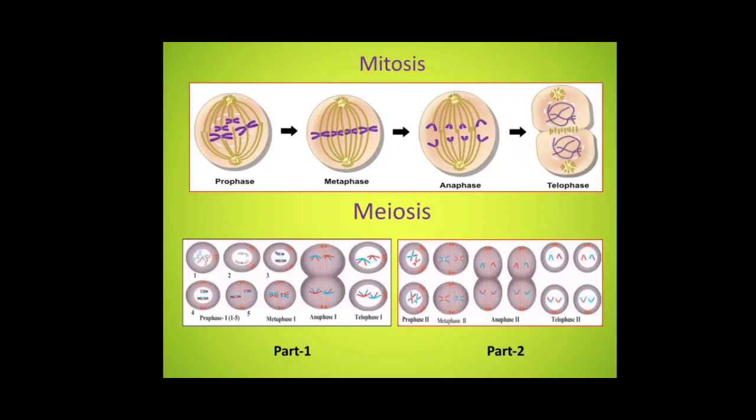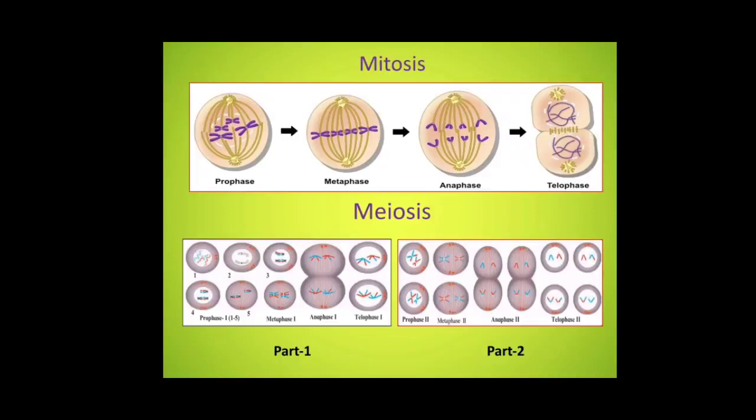Meiosis 1. In meiosis 1, there are 4 stages: prophase 1, metaphase 1, anaphase 1 and telophase 1. In prophase 1, chromosomes begin to pair up. The process in which homologous chromosomes trade parts is called crossing over. Crossing over takes place in this phase. Metaphase 1.